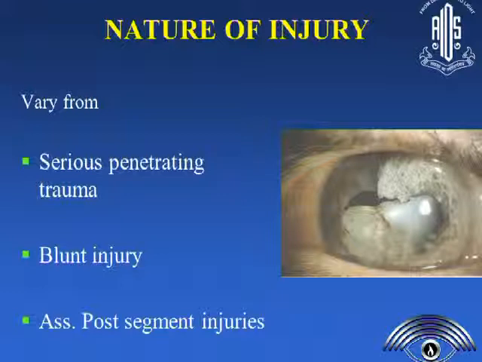So a traumatic cataract can occur from a serious penetrating trauma, or it can be following a blunt injury, or if it's associated with posterior segment injury, it might need a posterior segment or a vitreoretinal intervention either to proceed with your traumatic cataract surgery or to follow up, or sometimes it can concurrently happen with your traumatic cataract surgery.